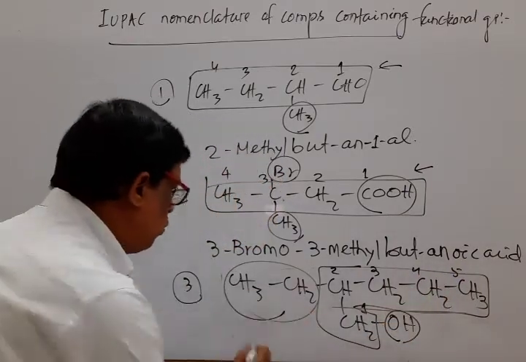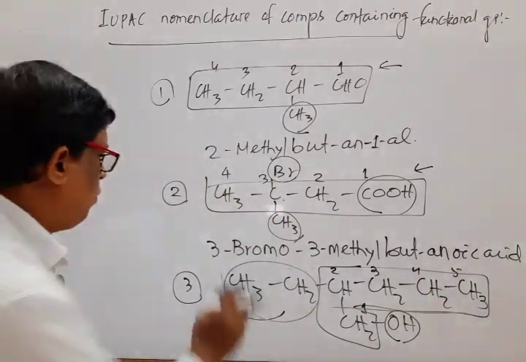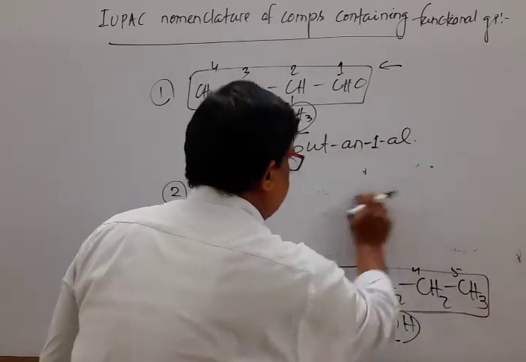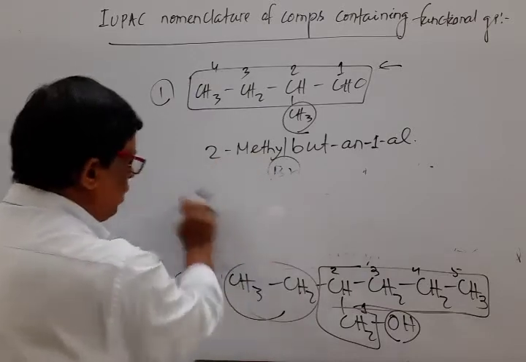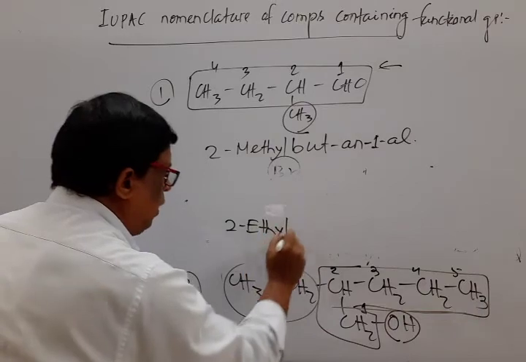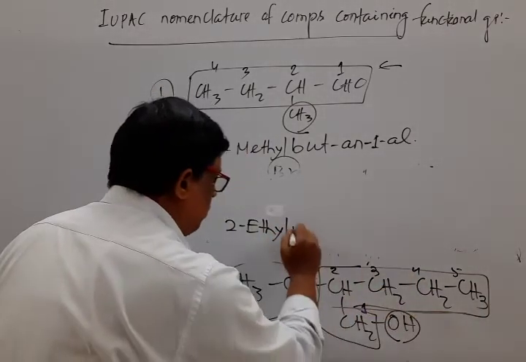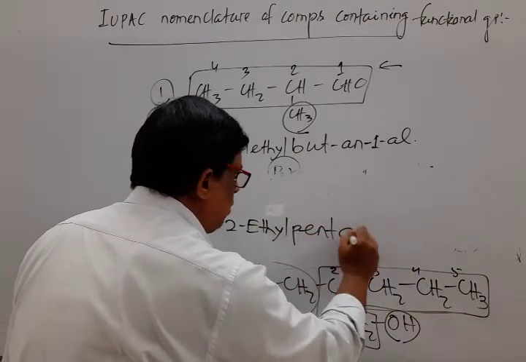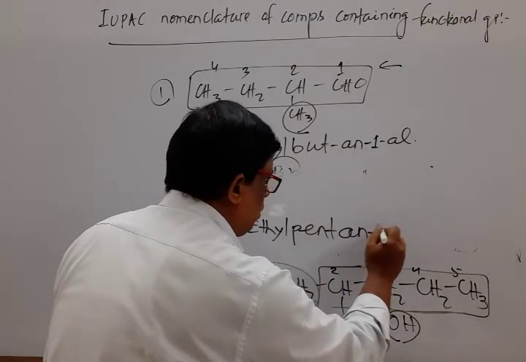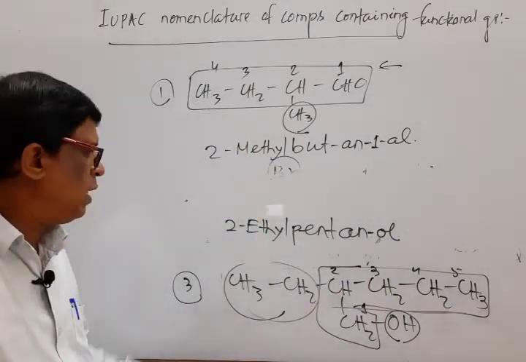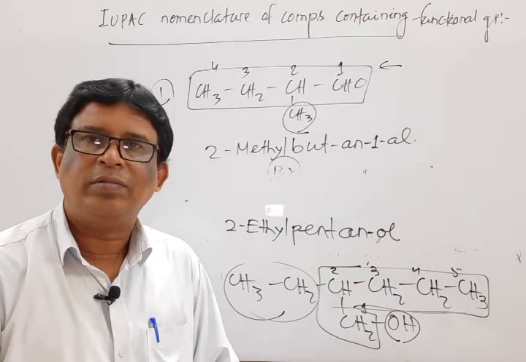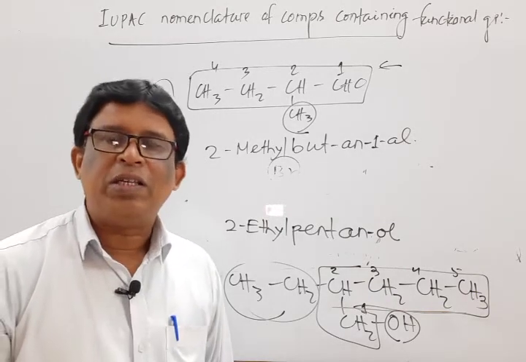That means position 2. What is its name? At position 2 is C2H5, its name is ethyl. So it is 2-ethyl. Mark that. 2-ethyl. Root word 5 means pent. Single bond, that means ANE, which starts with OL, so E is dropped. That means it is 2-ethyl pentanol. Okay. Next condition is there.